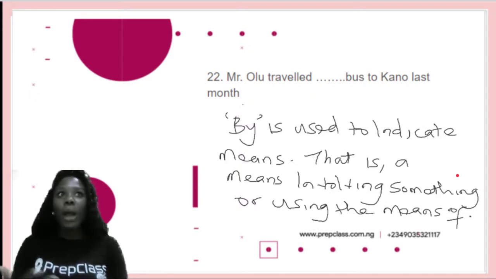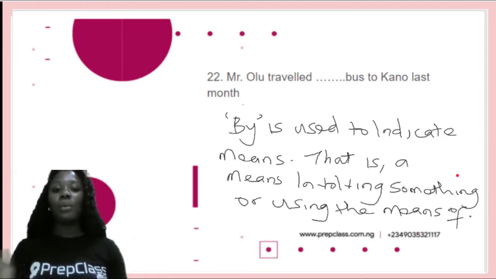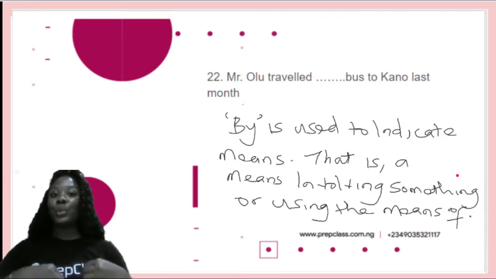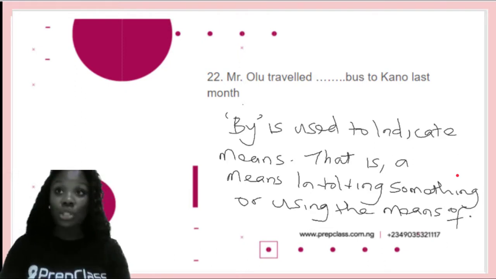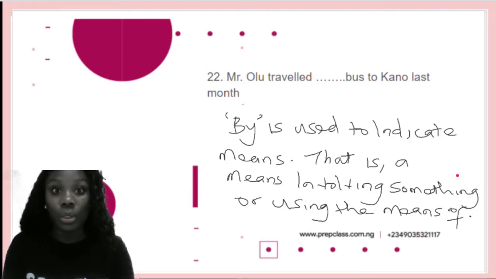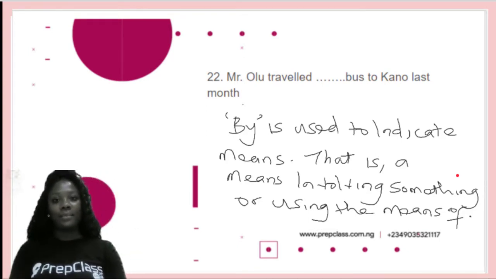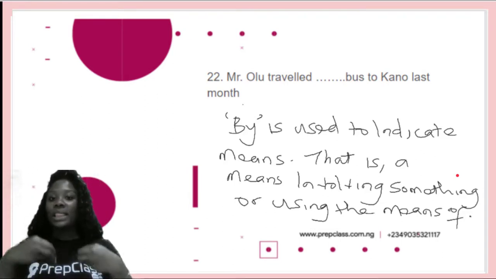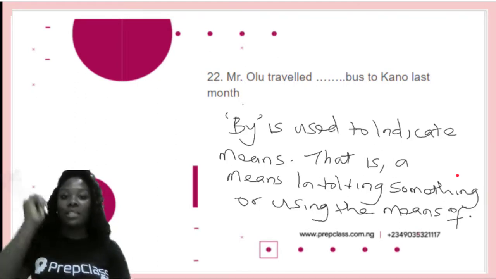Now, you would ask me, why are we going with by? Why should by be the correct answer? Now, by is used to indicate means. Means of traveling, means of transportation, for example. Means of doing something, anything, for example. I killed the snake by hitting it on the head. So that shows the means by which you killed the snake.